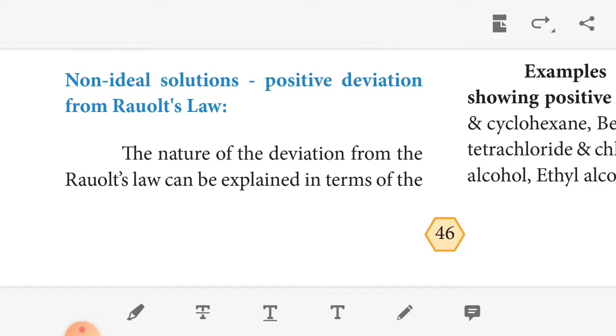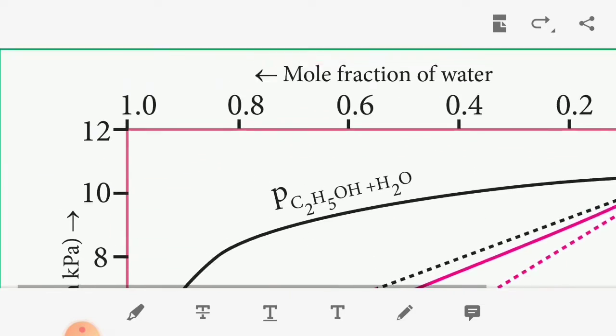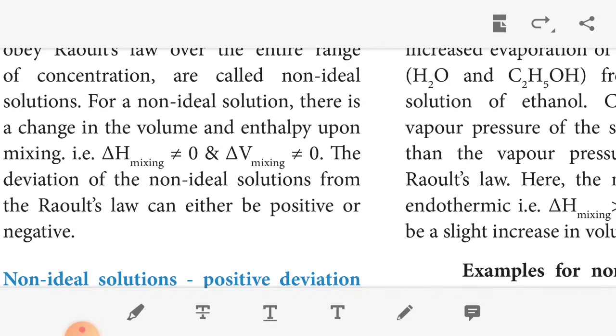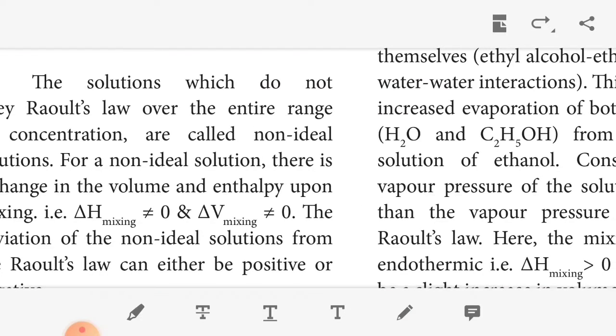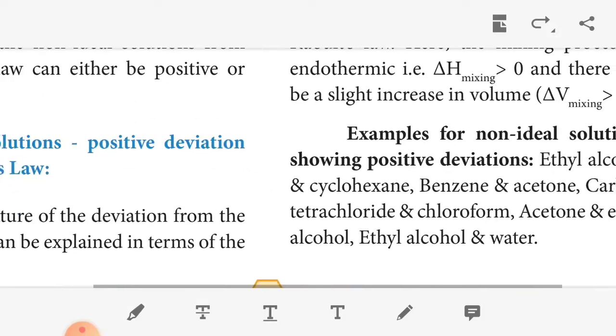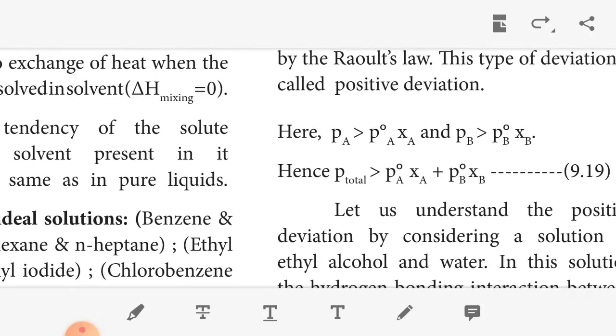Consequently, the vapor pressure of such non-ideal solutions increases, greater than the sum of the vapor pressures of A and B predicted by Raoult's law. So in this type of deviation, here PA is PA° XA and PB is PB° XB. So the total is PA° XA plus PB° XB.